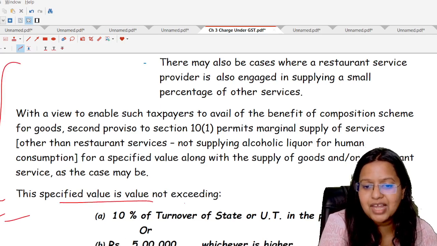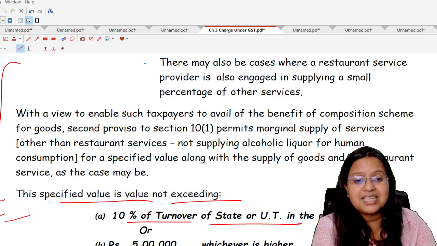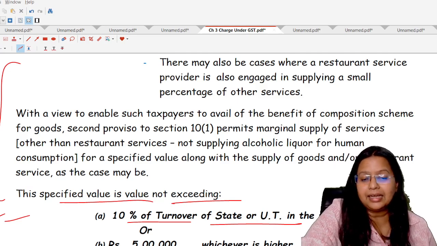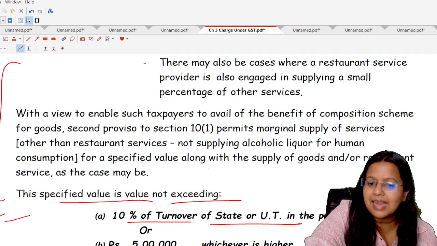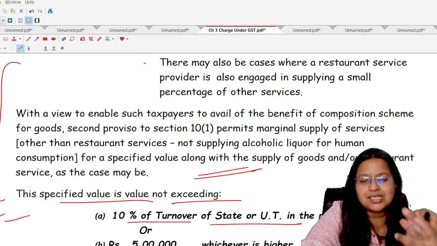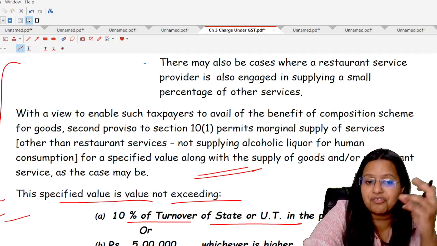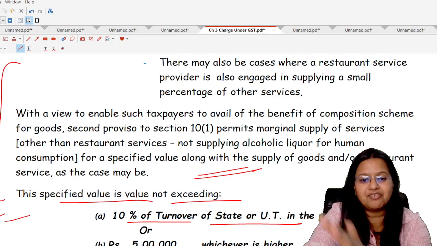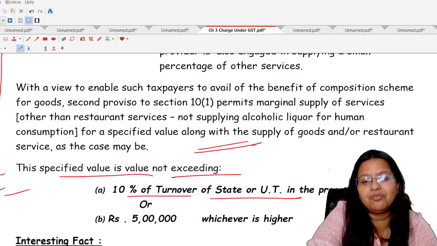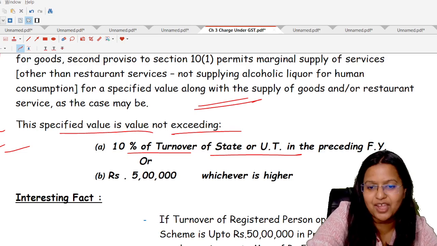So the specified value is a value not exceeding 10% of turnover of the state or Union territory in the preceding financial year or rupees 5 lakh, whichever is higher. Another important point we are going to discuss is that the marginal supply of services is checked against the particular state's turnover. Suppose we are taking registration in Haryana, then 10% of the turnover of Haryana in the preceding financial year or rupees 5 lakh, whichever is higher, shall be the maximum limit up to which a person can provide services along with the supply of goods.